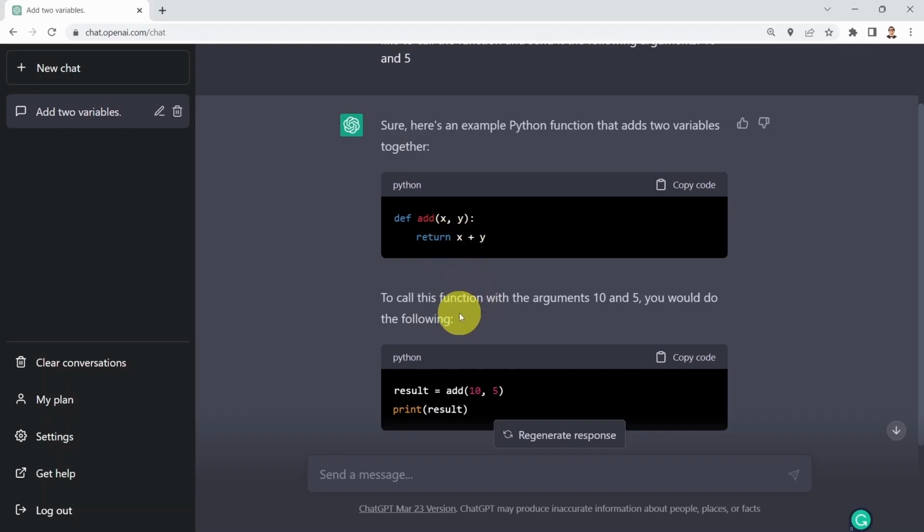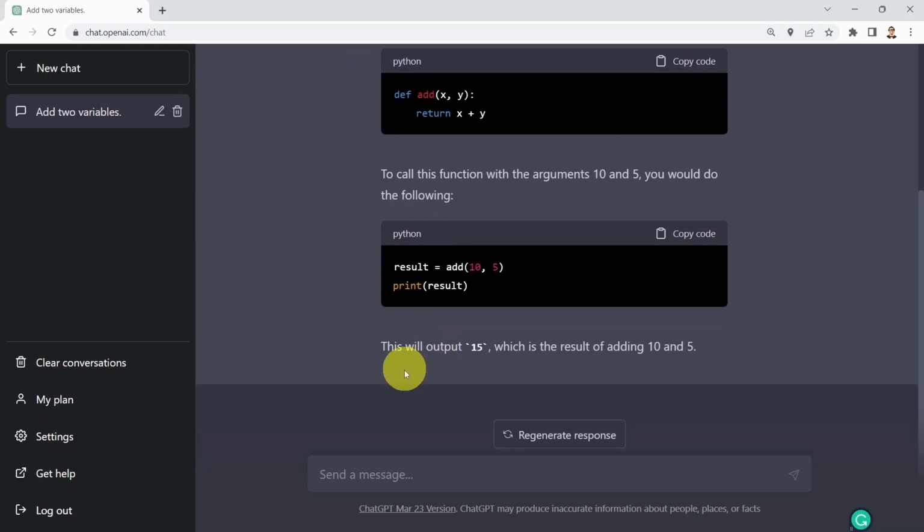And then here, ChatGPT understood that I would like to call that function and send it arguments. These are 10 and 5. And then here you just perform the function call. So you call the function with its name, you send it these arguments, and then you obtain the results at the end. And it's also explaining to you that this will output 15, which is the result of adding 10 and 5. Pretty good.